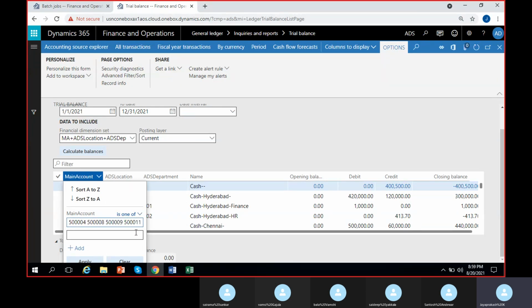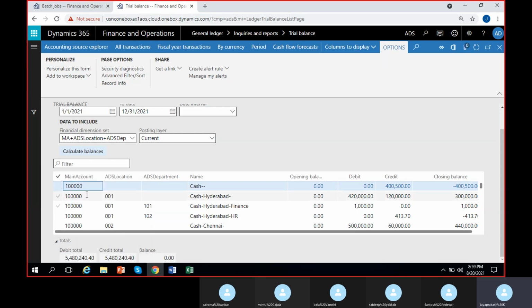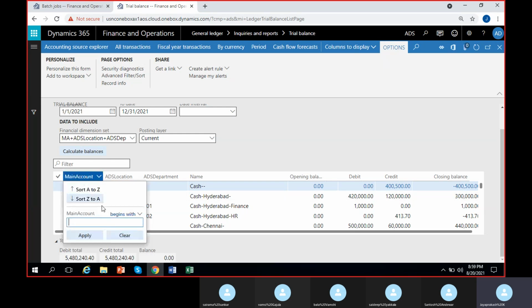Why is it not pasting? Actually, let me clear it. In the new version of Dynamics, if I select one-off and paste from Excel, it will paste all the numbers one by one, one line in this box, one in this box, and in the same way for all the boxes, it will select the numbers one by one.